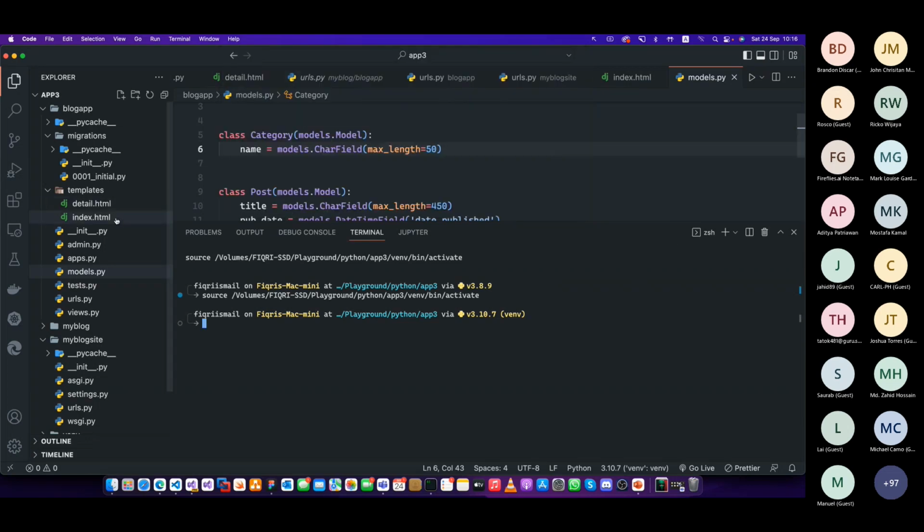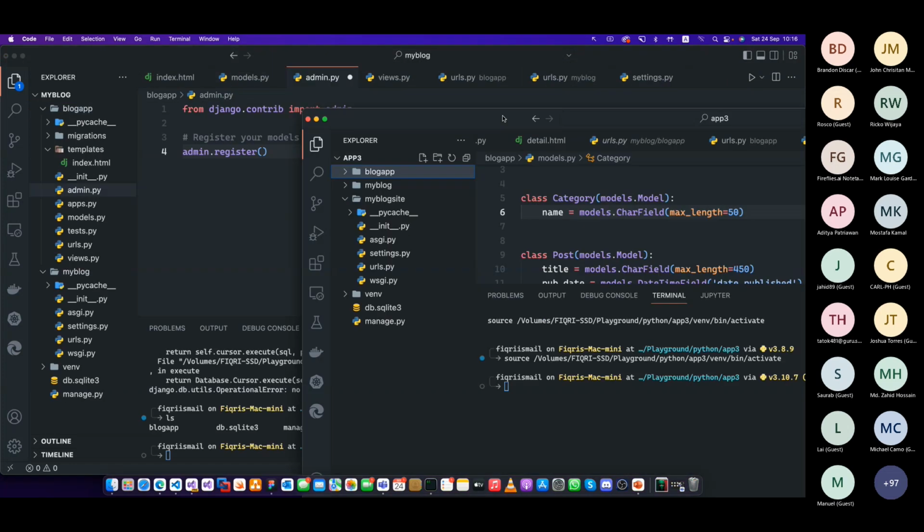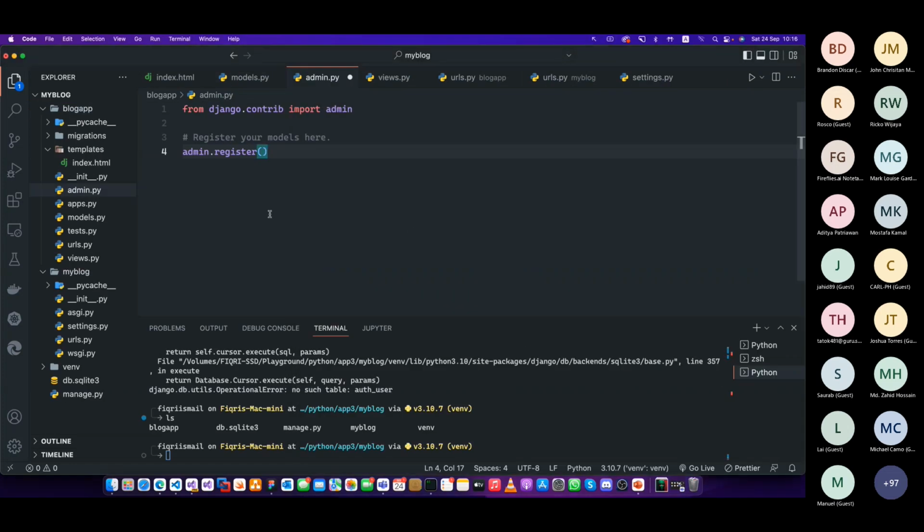So you go back to your admin, whatever the admin thing, inside your blog app. Okay, it shouldn't be the app 3. Am I in the app 3? No, I'm in the wrong app. That's why it doesn't work.